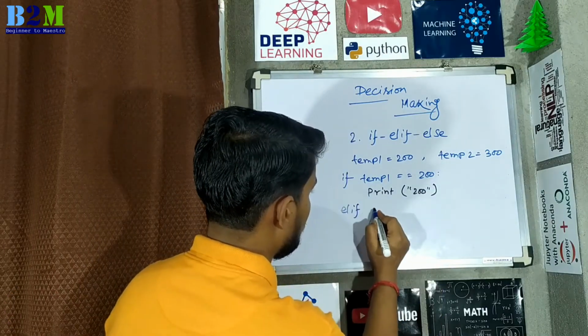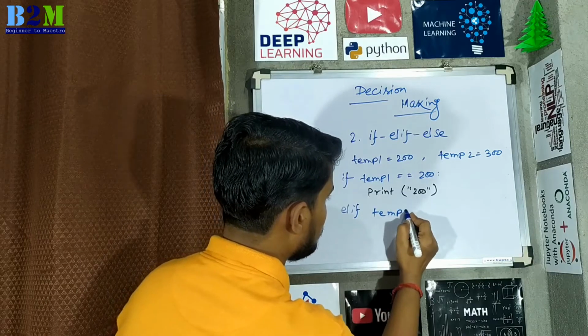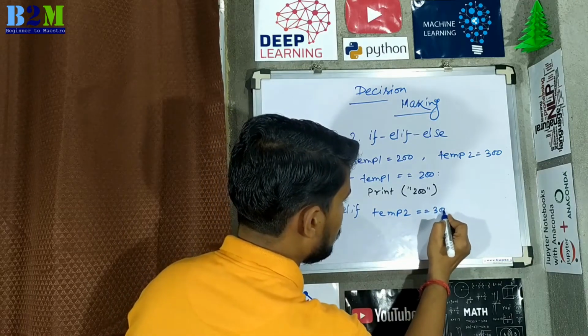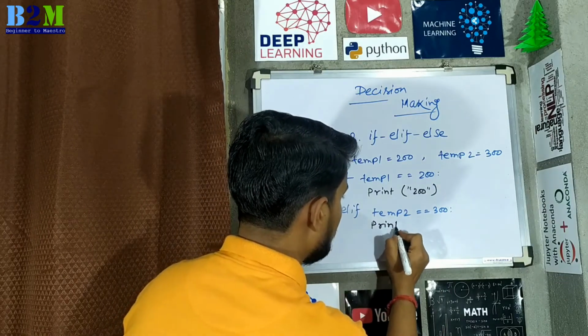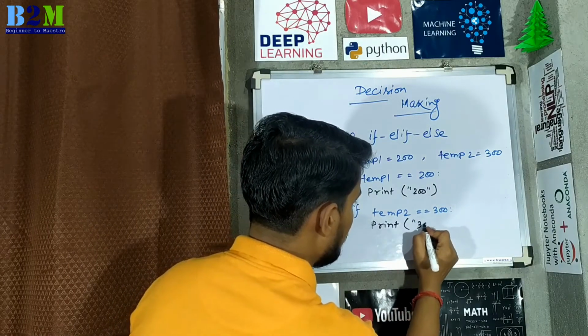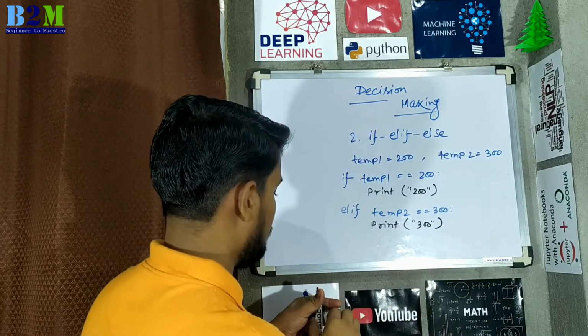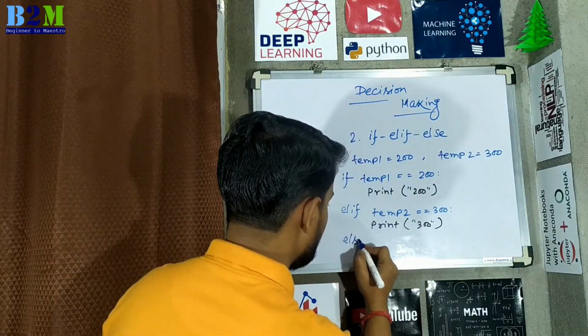Elif, another condition you can pass, temp2 equal to 300. Now it will print 300. Else, it will print 100.